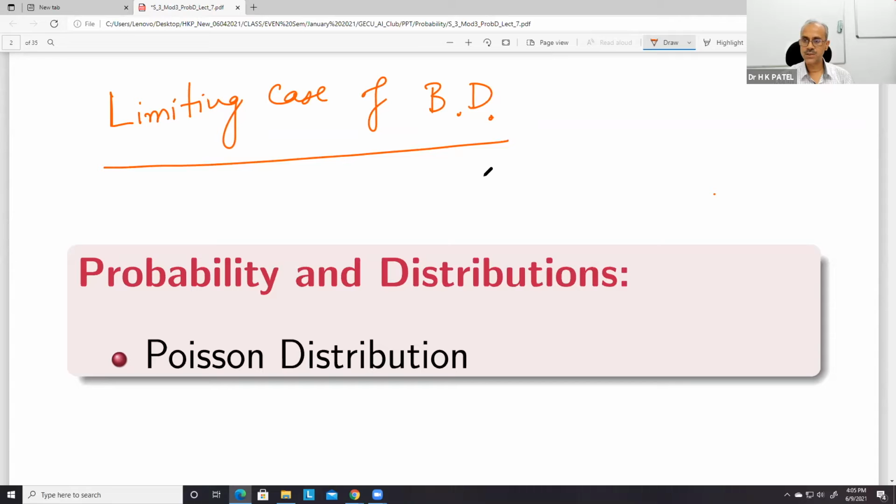Now, binomial distribution, we know that it depends on two things, which are called parameters n and p. So n is the number of trials and p is the probability of success.